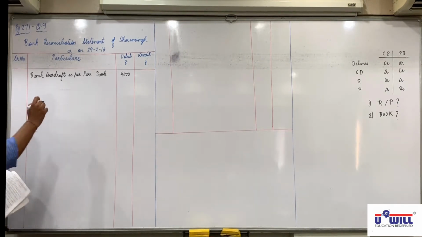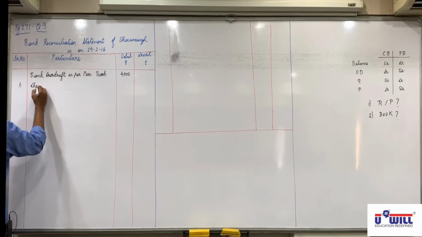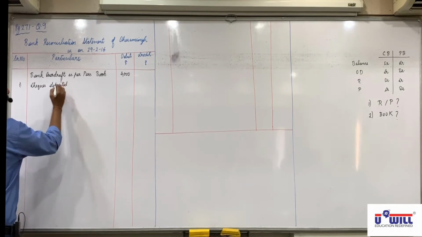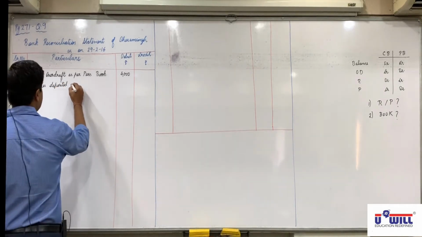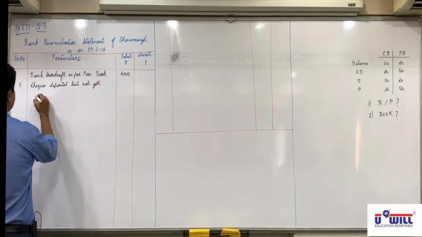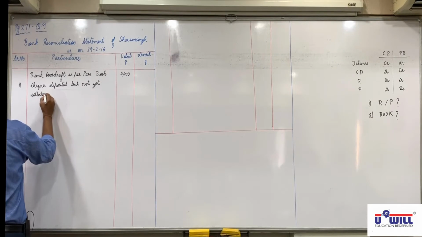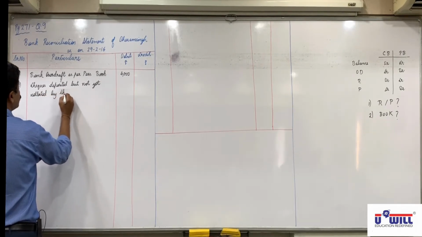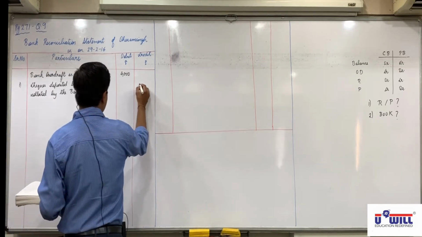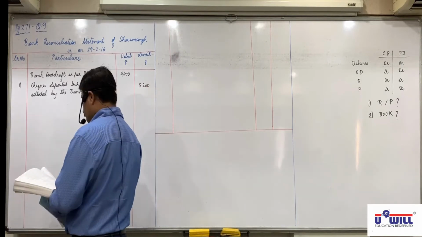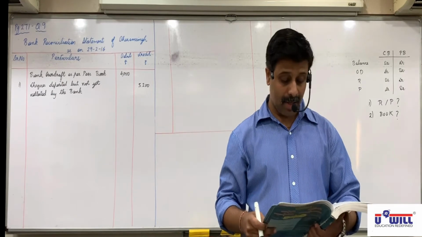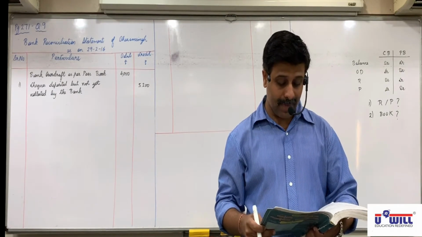Any doubts with this? So first reason, cheques deposited but not yet collected by the bank. 5200 is debited in cash book but not credited in passbook, so credited in PRS. Any doubts with this? Next, cheques drawn.